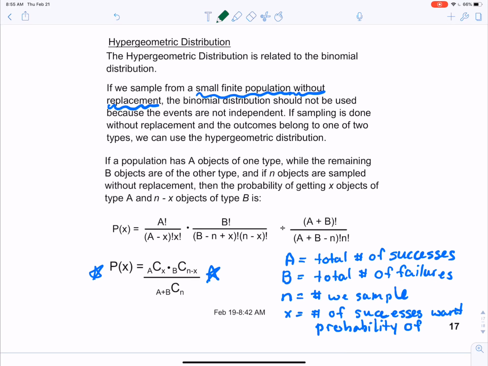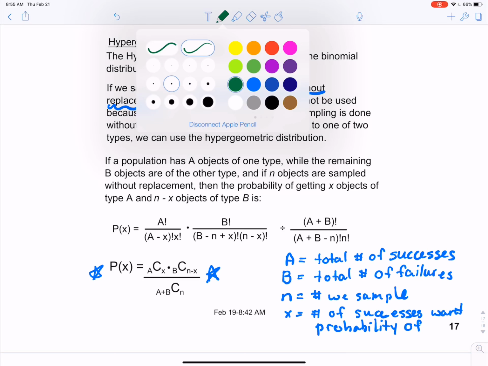If we look at this, we're going to focus on this second formula with the stars next to it. And our definitions are that A is the total number of successes, B is the total number of failures, N is still the number that we sample or our number of trials, and X is still the number of successes that we actually want the probability of.